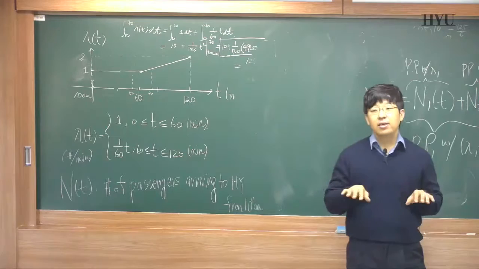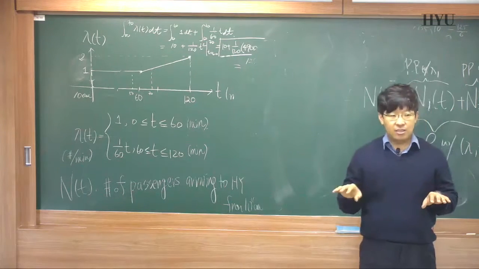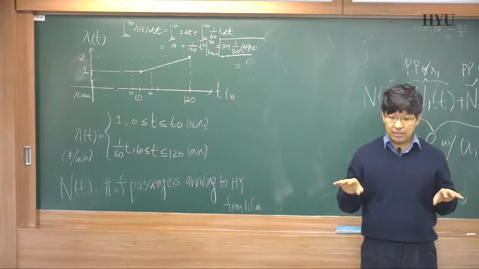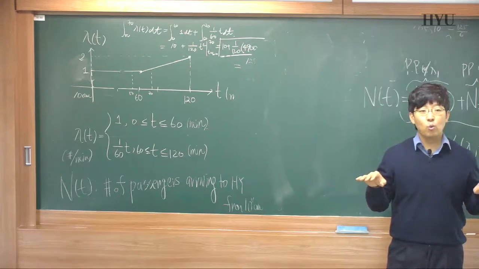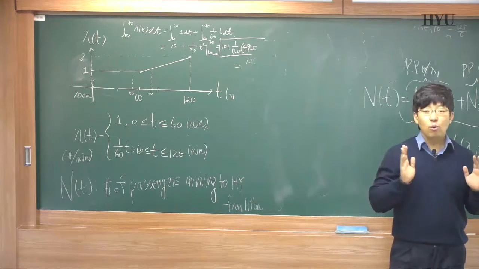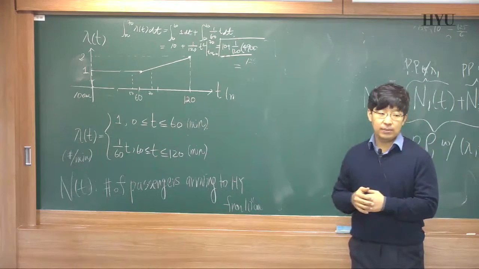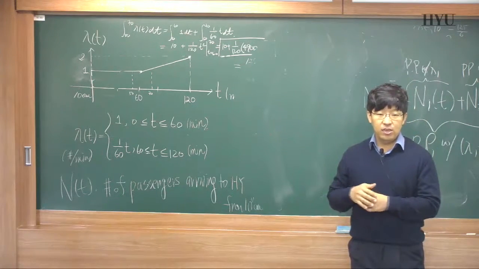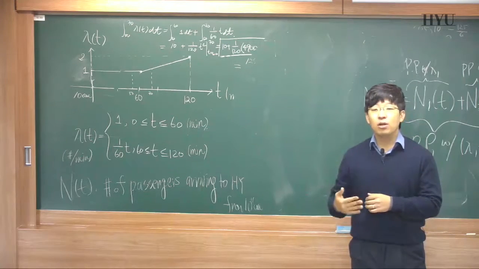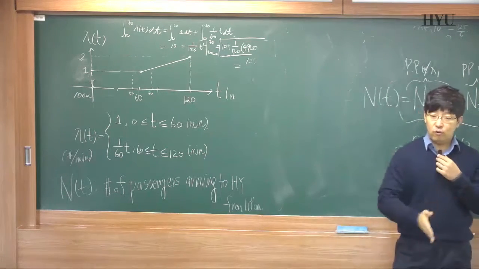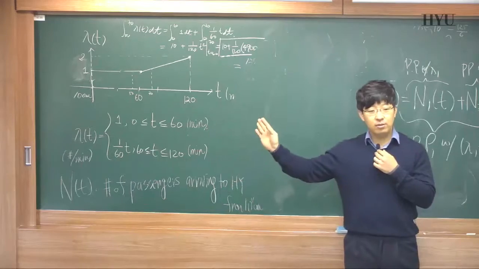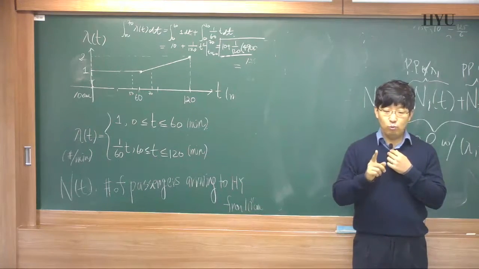Then they can be considered as two independent Poisson processes with rates lambda times p and lambda times 1 minus p. Even if we consider more than 2 places, 3, 4, 5, 6, 7, and so on, it works the same way.